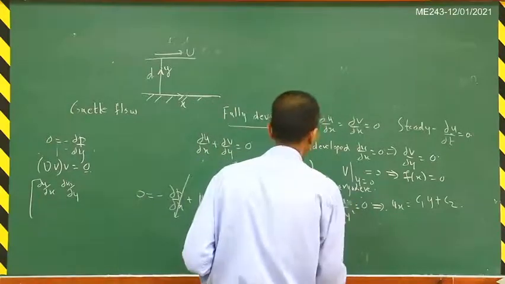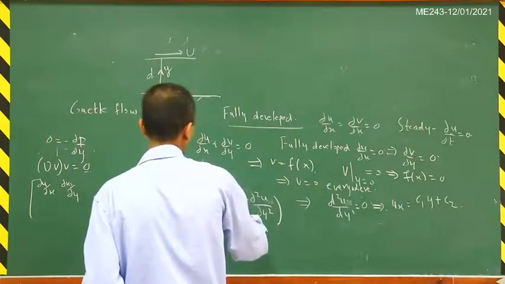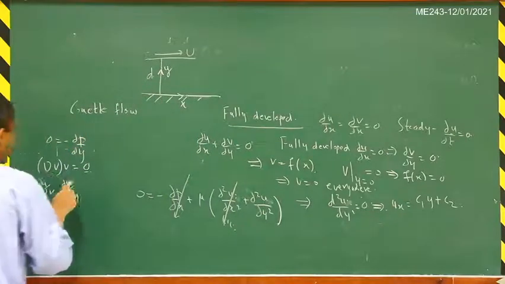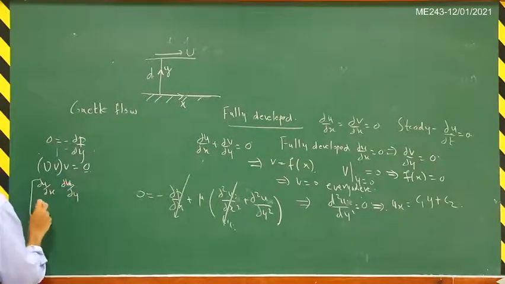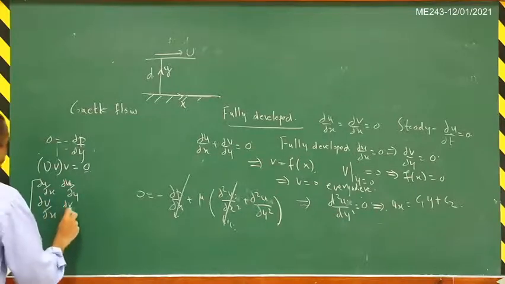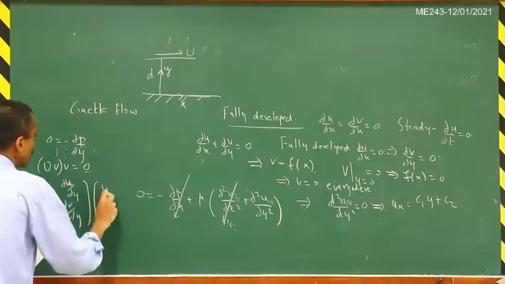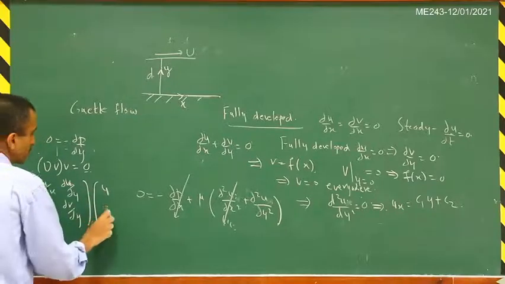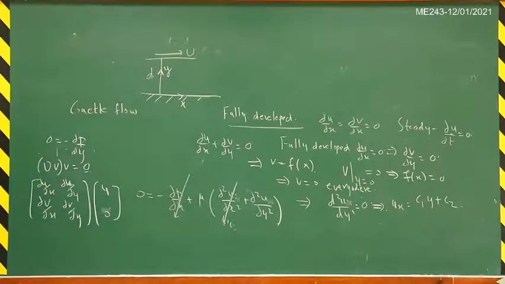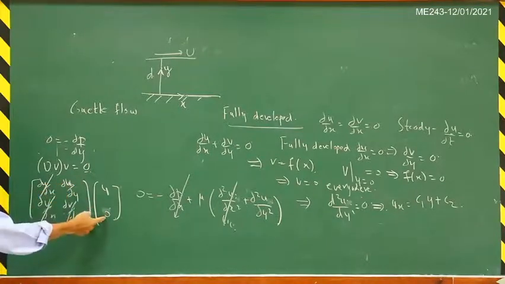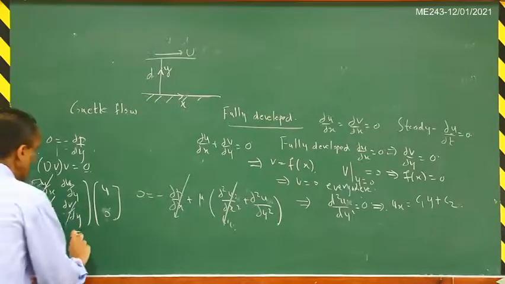This is not needed because I've already indicated it as U and V, so here also I will just use U. So this is del U by del Y, del V by del X, del V by del Y times U times V. And this we have seen V is just 0. Right? So this is 0. And now because it is fully developed, we have that del U by del X is 0, del V by del X is 0, del V by del Y is also 0 because V itself is 0 throughout the flow. So you will see that del V times V is equal to 0. This is the only non-zero component actually, but that is multiplying this 0 component. So this is equal to 0.